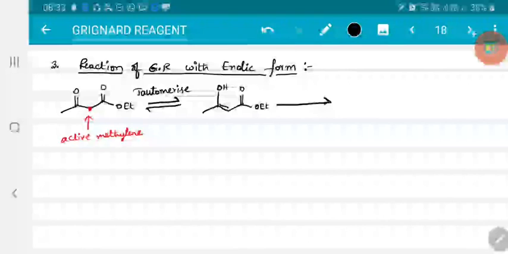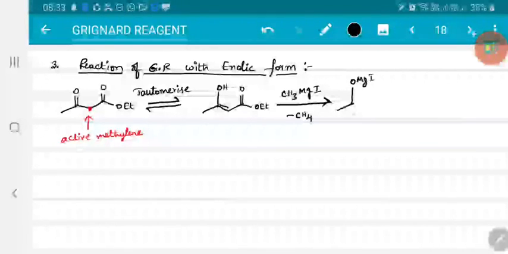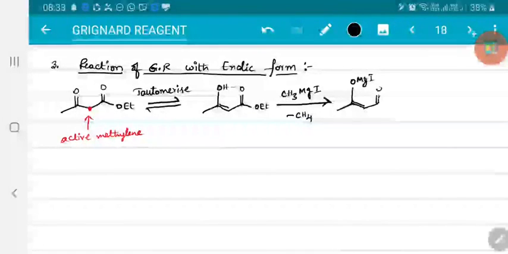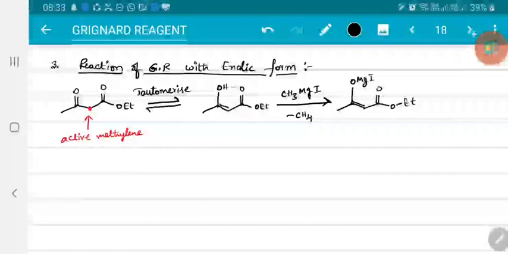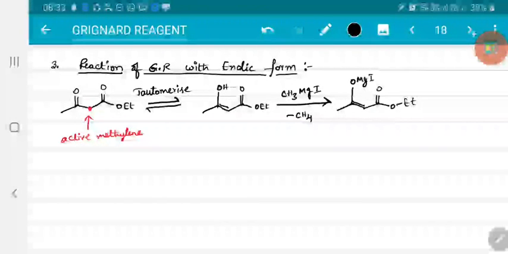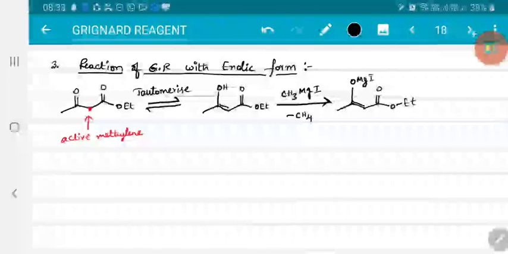When this is allowed to react with a Grignard reagent, first it will take the acidic hydrogen and CH4 is lost. OMgI, you will have a double bond here and the remaining ester form. So Grignard reagent preferably takes acidic hydrogen, right? So if I consider another case,